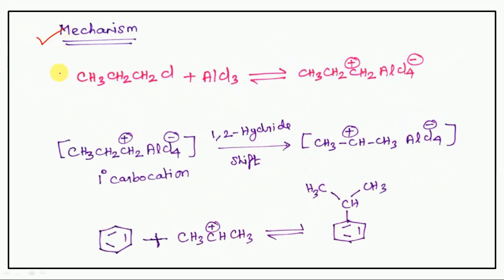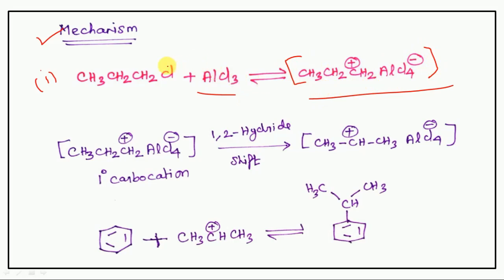Next. So mechanism we already discussed, already in the points where we discussed. The first point is alkyl halide is reacted with Lewis acid to generate the complex, cation and anionic complex.